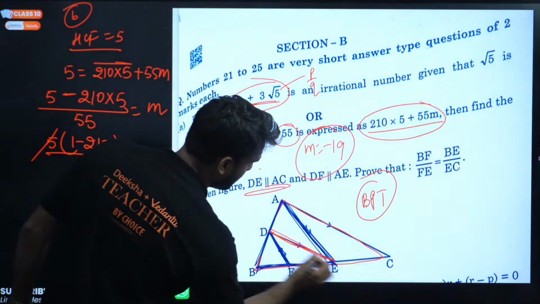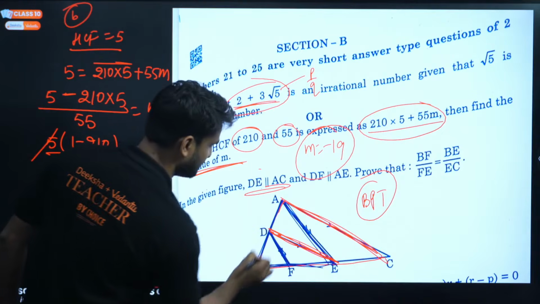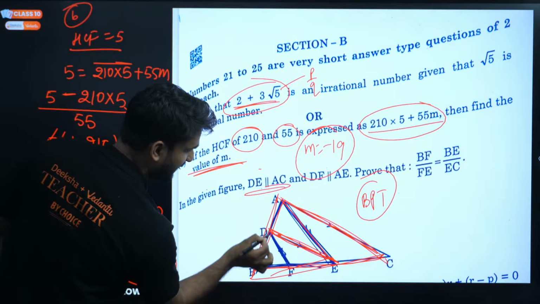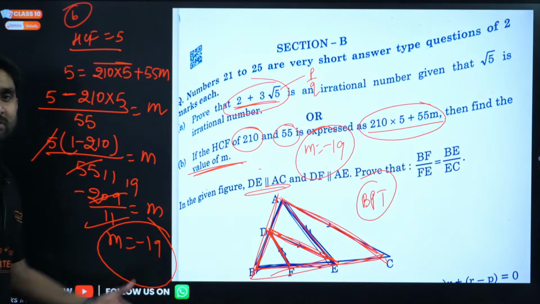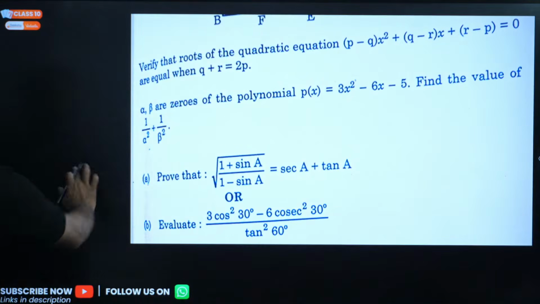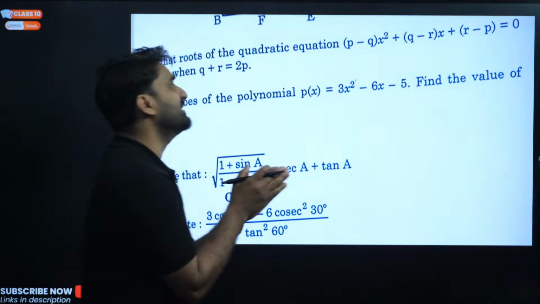Your observation should be great here. If your observation is strong, first take the bigger, larger triangle, and then take this triangle, because this is parallel to this. Everything is visible. Very easy. Now, okay, moving to the next question.